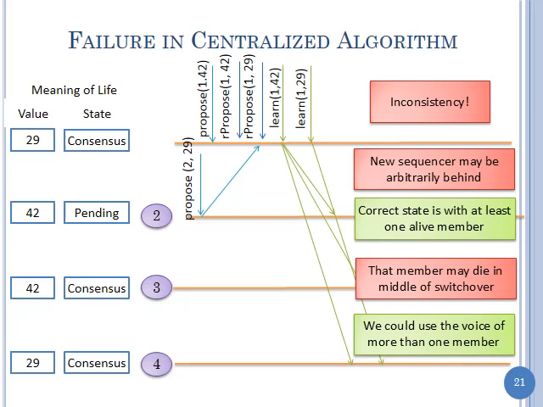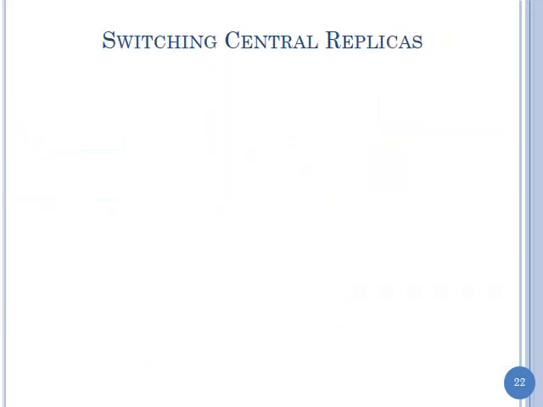So what we could do is use the voice of multiple members, not just one member. And the key is that as long as the majority of members who know the information are around, then we are fine. Otherwise we are indeed in trouble. And we'll see what we'll do. So let's go and do the simpler problem.